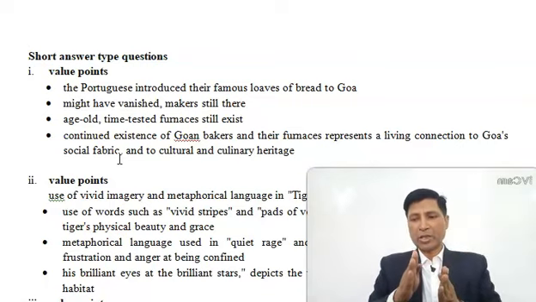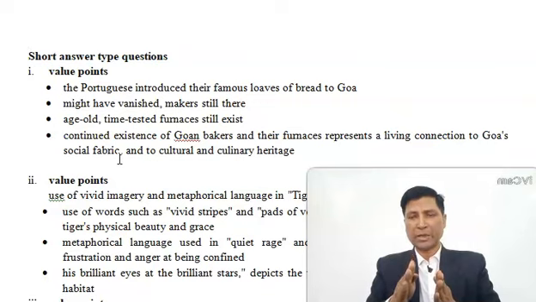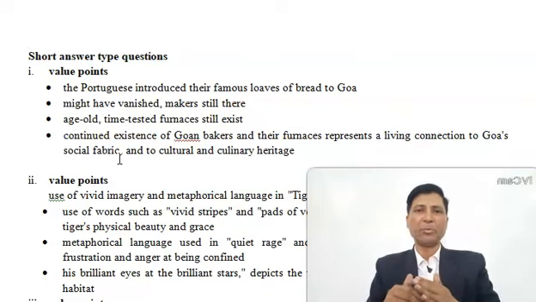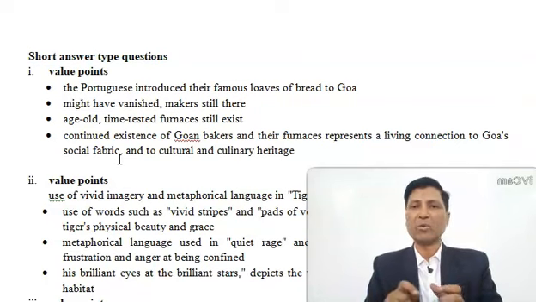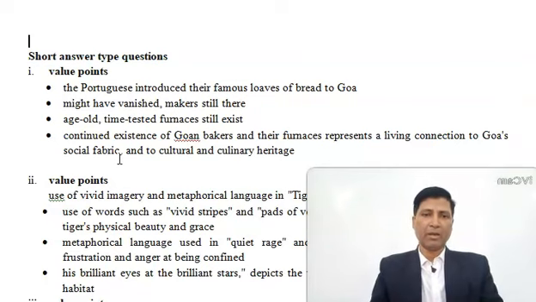So first of all, you have to take a starting or introductory sentence, then you have to build up your middle with the keywords, and then you have to write a rounding up, concluding sentence. So these 3 qualities make an exam-perfect answer.